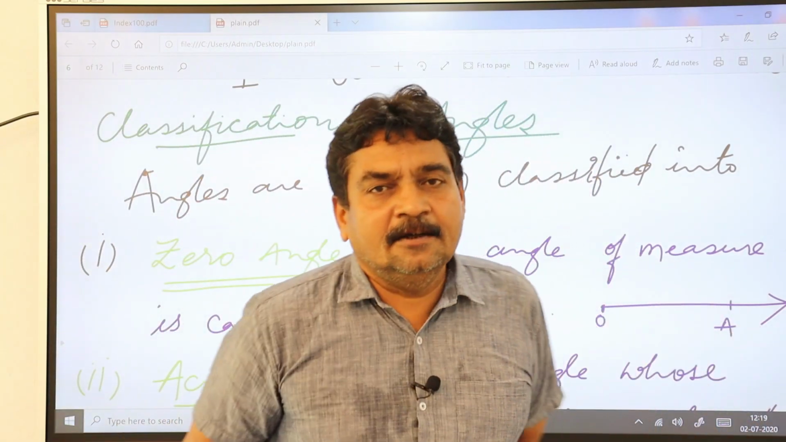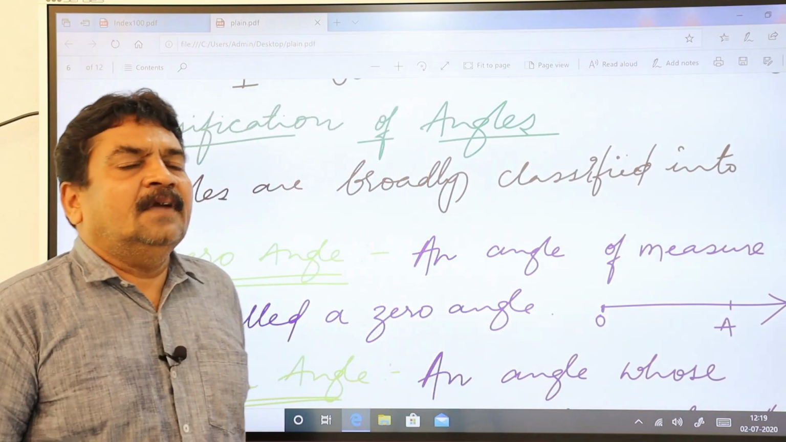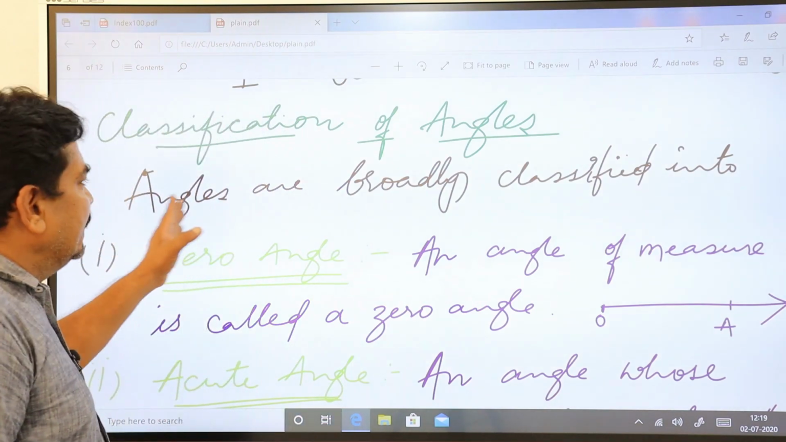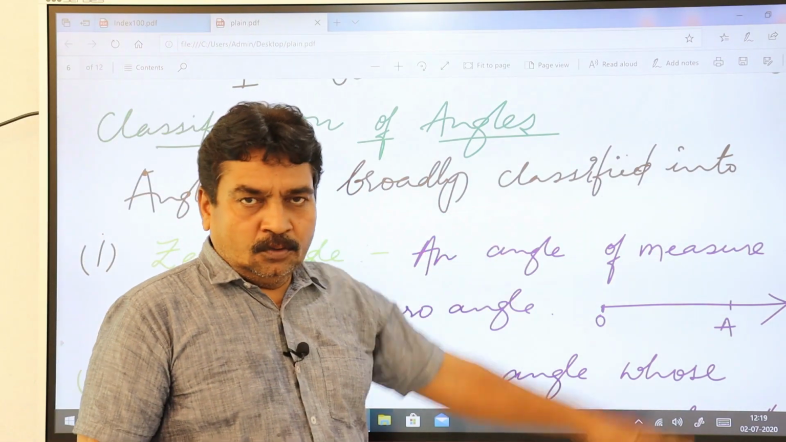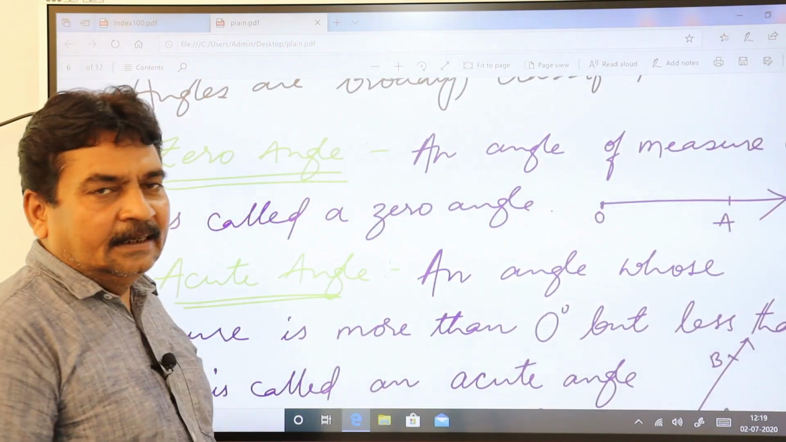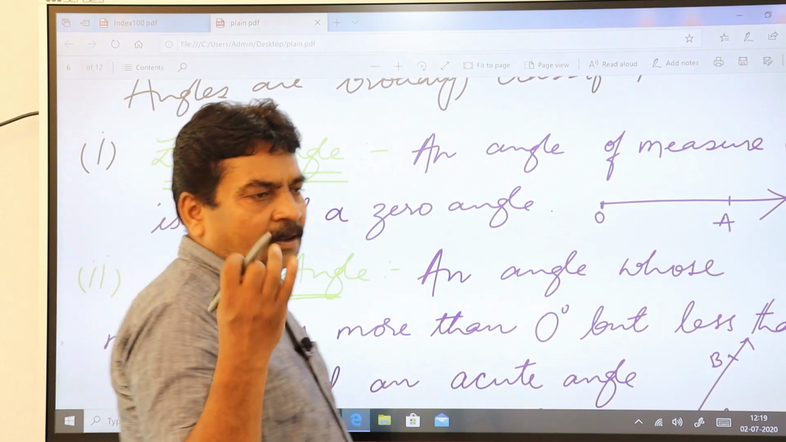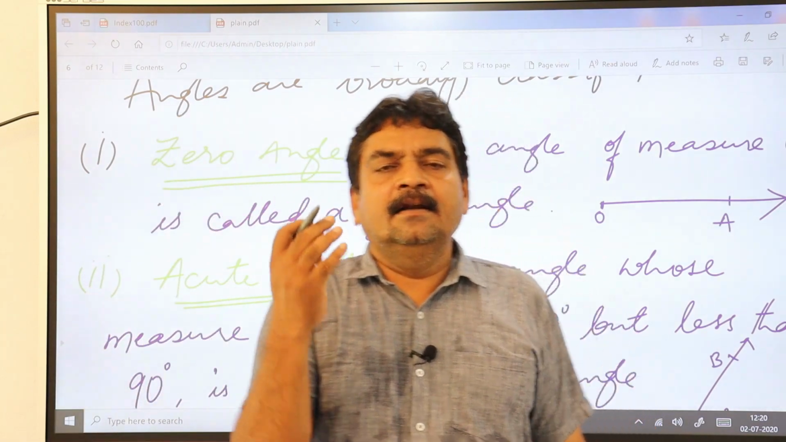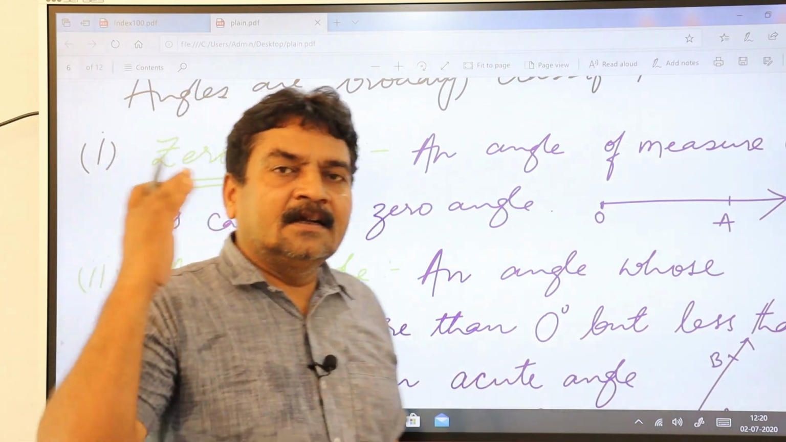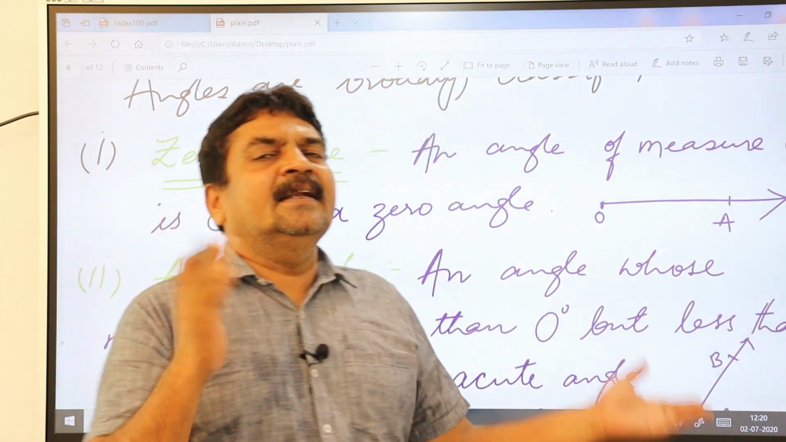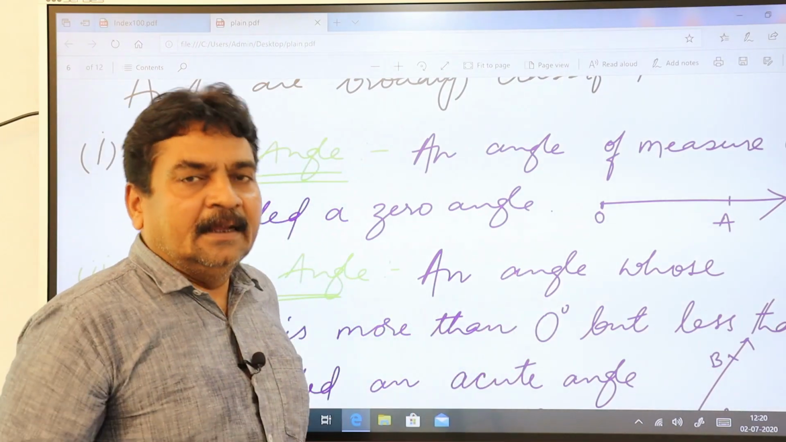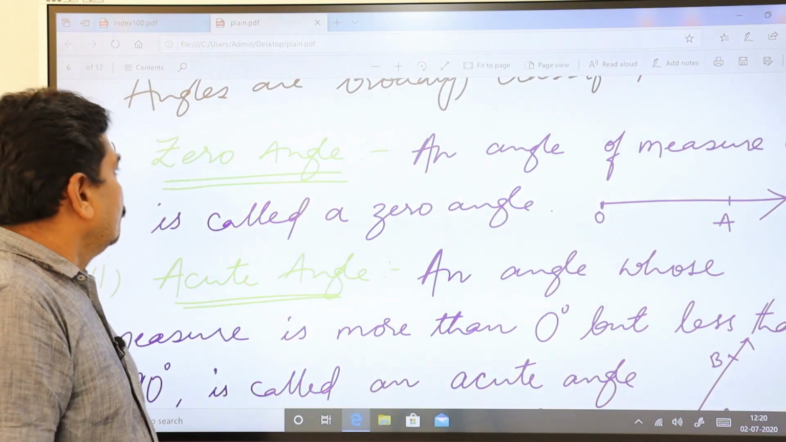Classify the angles. As I told you, classification of angles depends on the degrees. Let us see. Angles are broadly classified into, the first one you have is your zero angle. You have zero angle, acute angle, right angle, obtuse angle, straight angle, reflex angle, complete angle, and related angles, complementary angles and supplementary angles, that we are going to study now.